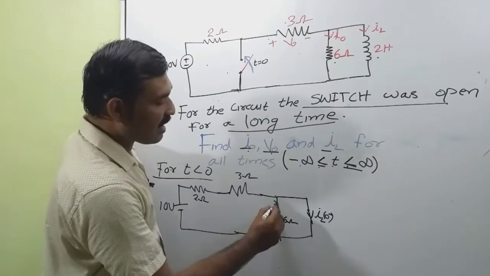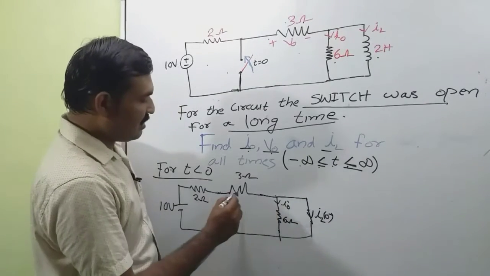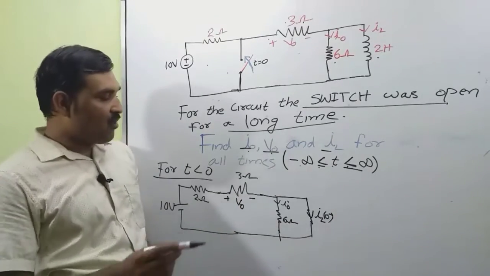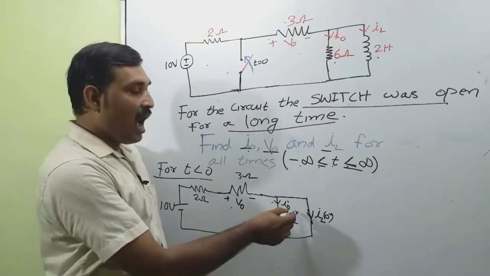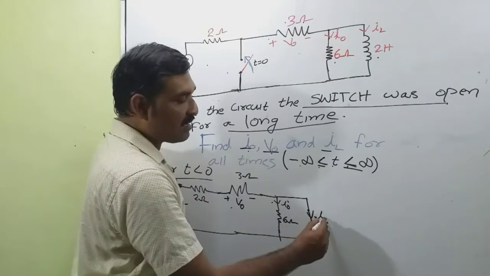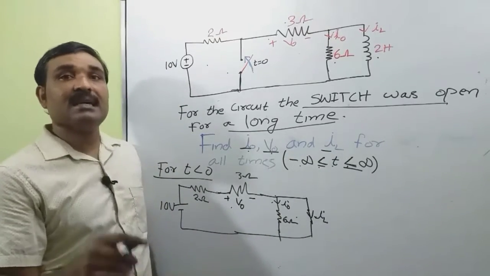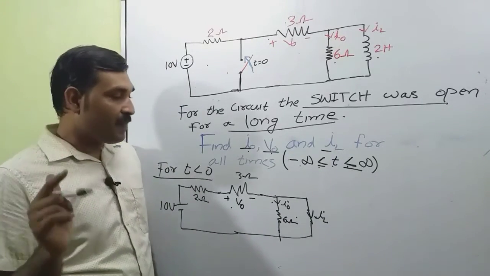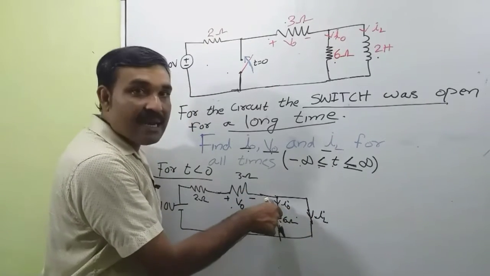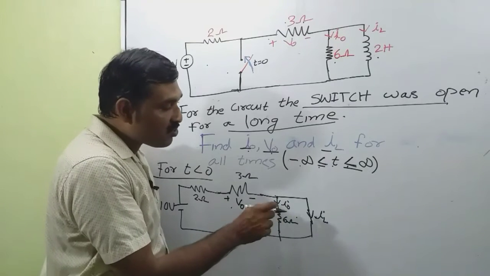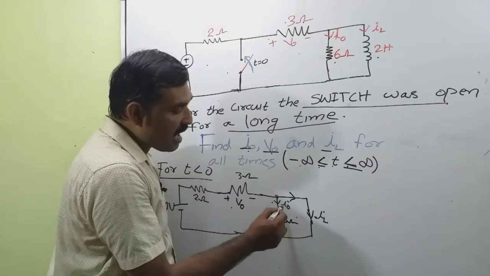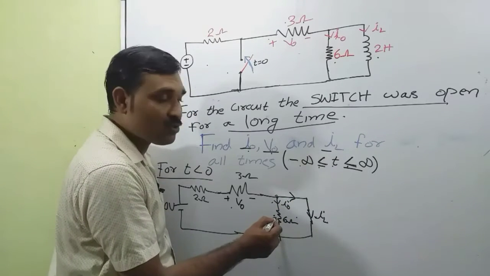Now this is the current I0. This is the voltage across the 3 ohm resistance, that is V0. Now we want to find V0, I0 and IL. Let IL be the current through this inductance, that is a short circuit switch. Since at this node a short circuit path is available and a resistance path of 6 ohm is available, all the current will pass through the short circuit branch and no current will pass through this 6 ohm resistance.